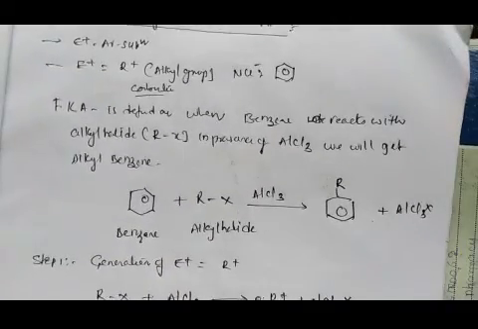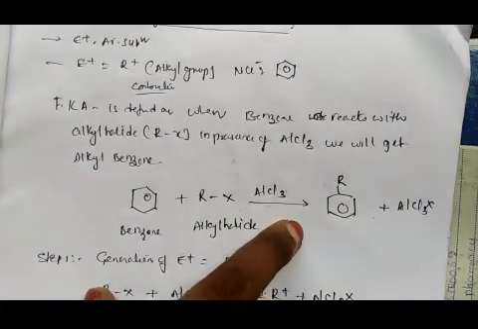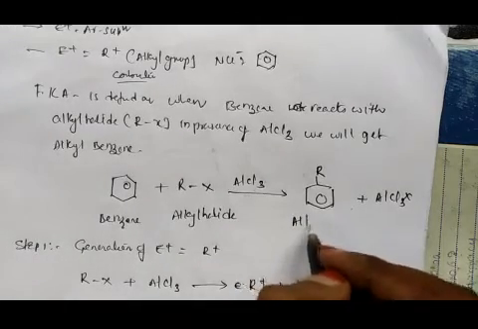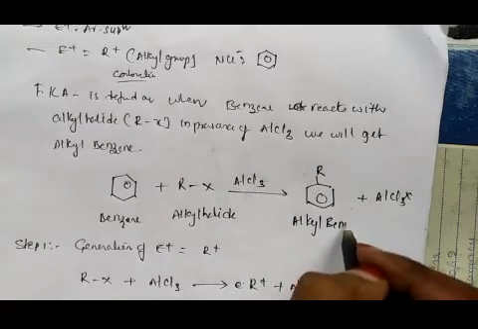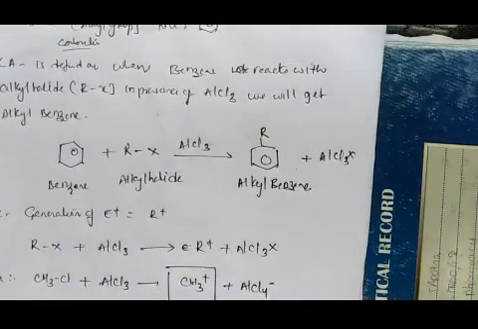I am explaining again. In the Friedel-Crafts alkylation reaction, whenever a benzene molecule reacts with the alkyl halide in presence of AlCl3, we will get alkyl benzene. This reaction is called Friedel-Crafts alkylation. The general representation is as follows: benzene interacts with the alkyl halide in presence of anhydrous AlCl3, we will get alkyl benzene, and it's a Lewis acid catalyst.